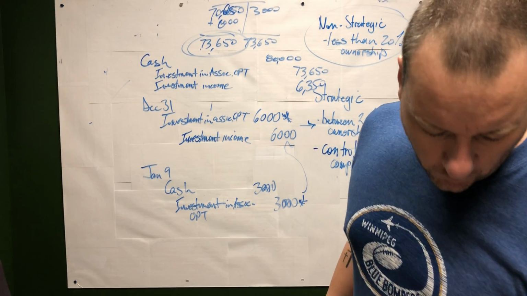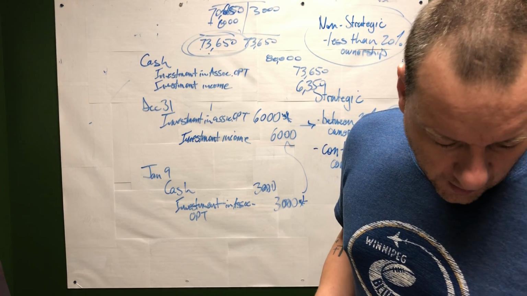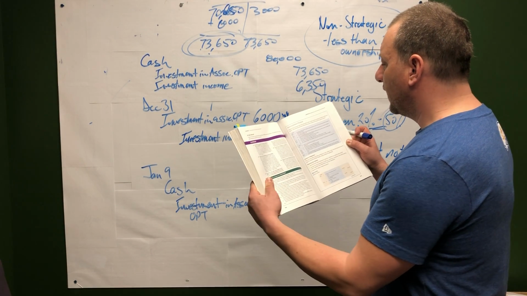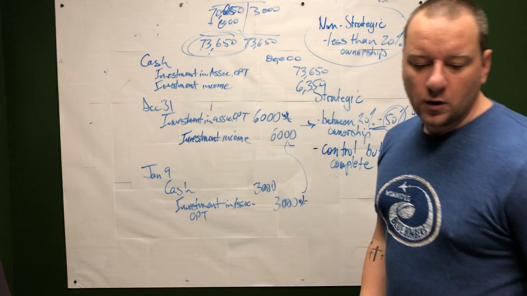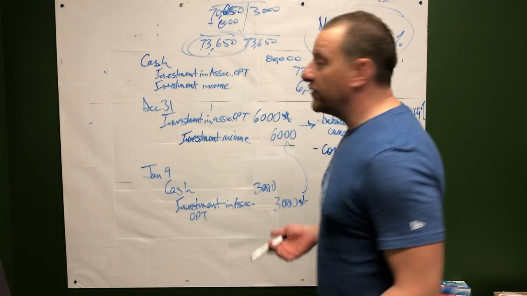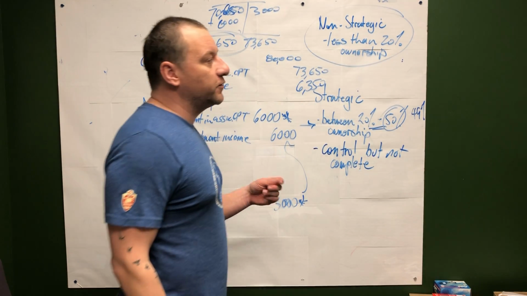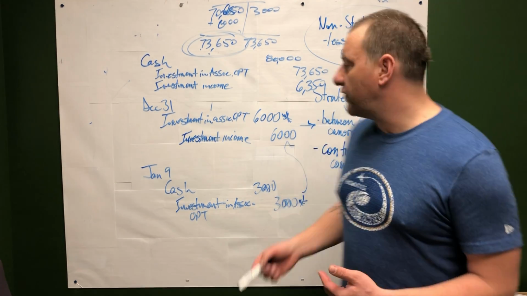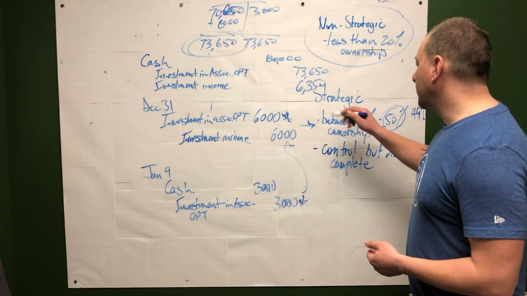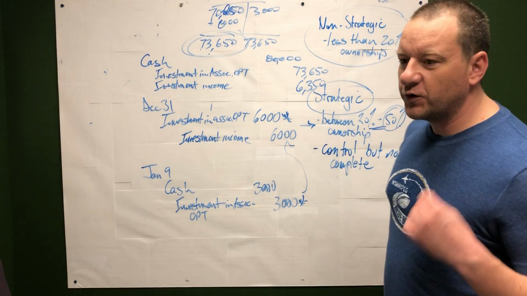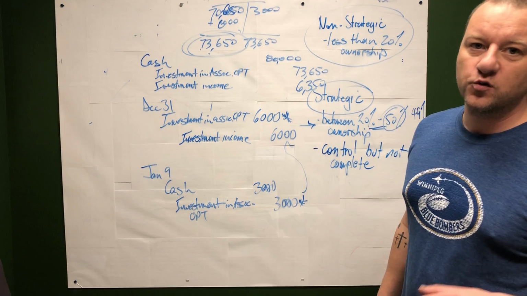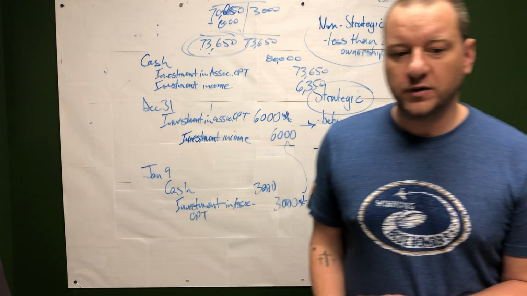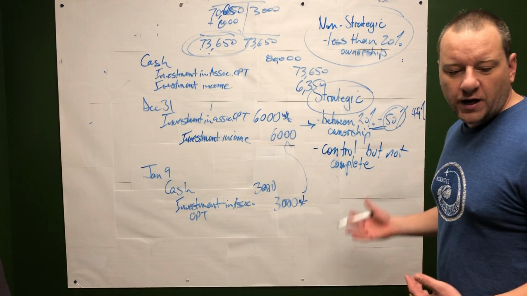Okay, so a good example, and it's called a demonstration problem, is on page 1007. Okay, it shows all the different scenarios of owning investments. So it looks at non-strategic investments from purchasing bonds or purchasing shares, and then we look at our investment in associates. When you have an investment in an associate, which is a strategic investment, it's only buying shares, okay? You can't have an investment in associate by buying bonds.